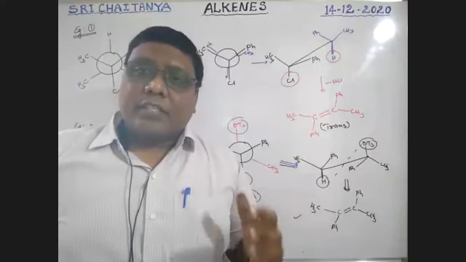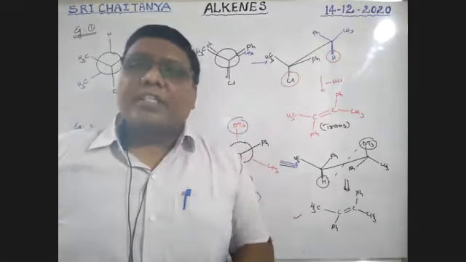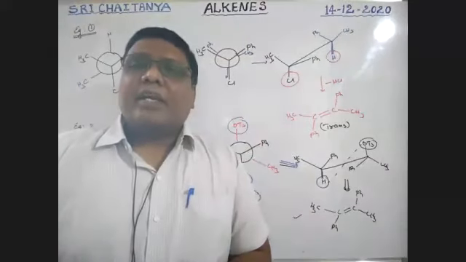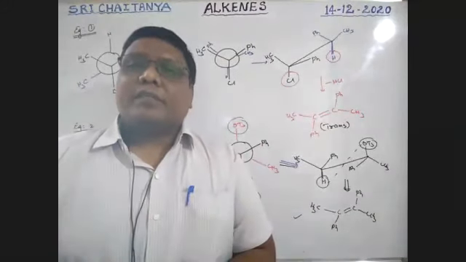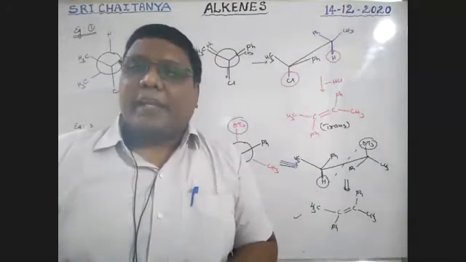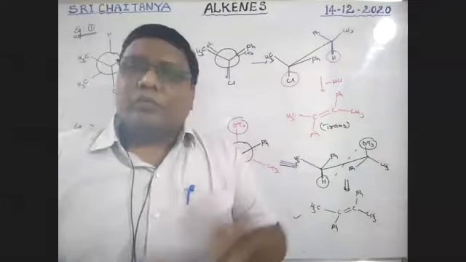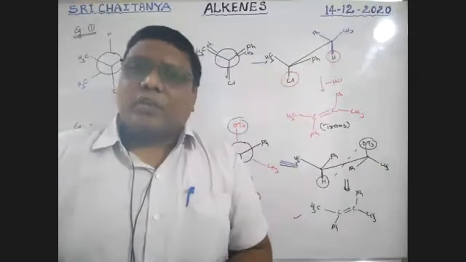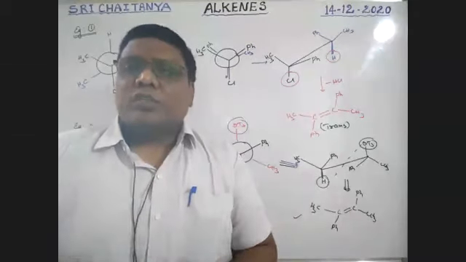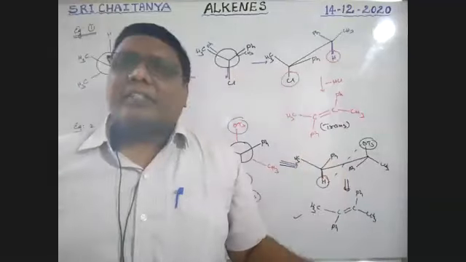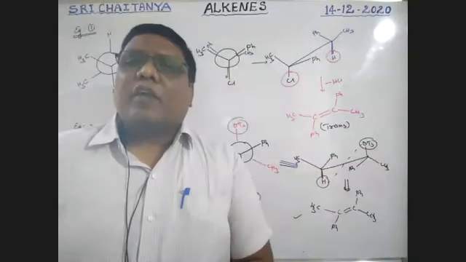Okay. Next, in the formation of alkenes, during elimination reactions, in most of the cases, anti-elimination takes place. Anti-elimination means you should maintain the anti-periplanar structure. Then you remove those two groups, the leaving group and hydrogen. So what is the product? This is the way to identify which type of alkene,